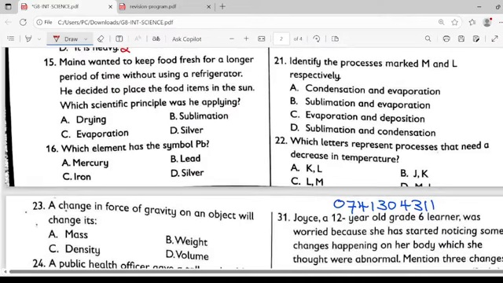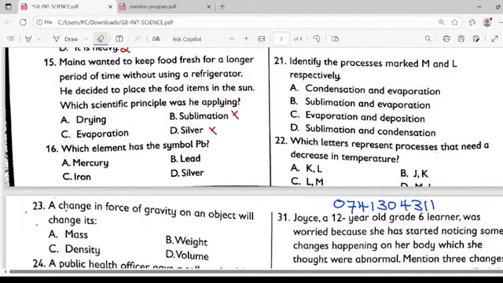Maina wanted to keep food fresh for a longer period of time without using a refrigerator. He decided to place the food items in the sun. Which scientific principle was he applying? Sublimation? No. Evaporation? I want to be in agreement first between these two options and see which one is most correct.